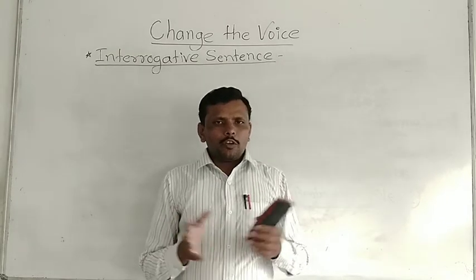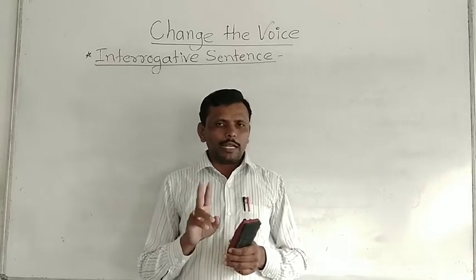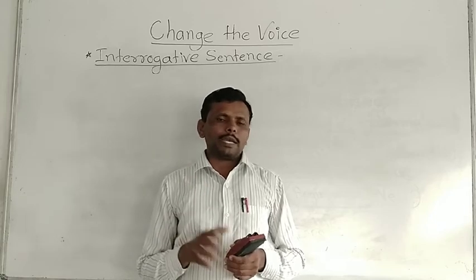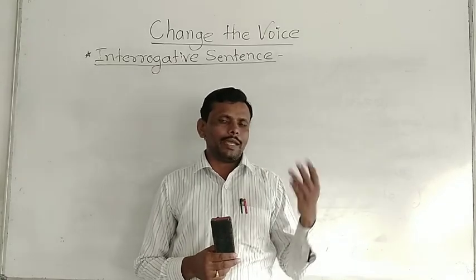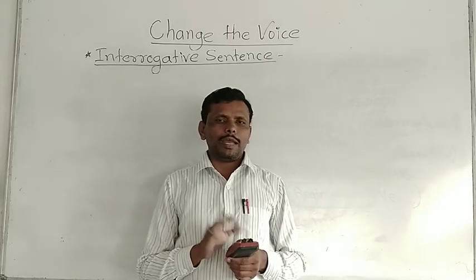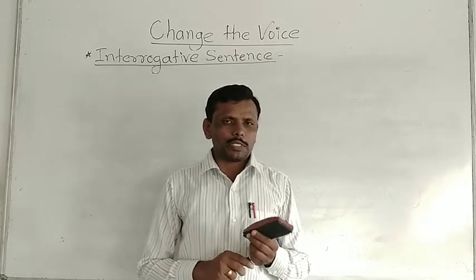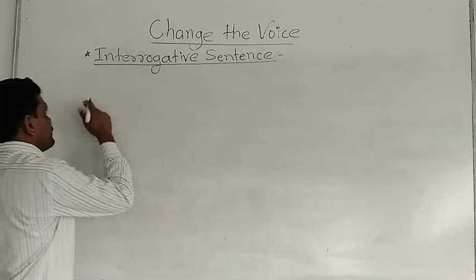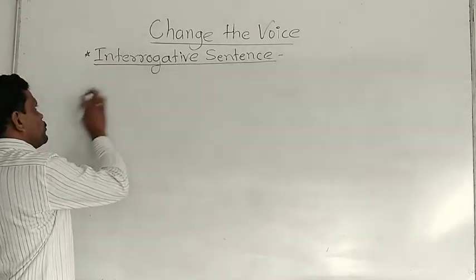Okay, interrogative sentence. There are two types in the interrogative sentence. There are two types of the questions. The first is verbal question and second is WH word type question. Verbal question begins with auxiliary verb and at end there is question mark. WH word type question begins with WH word and at end there is question mark. What is the structure of interrogative sentence? Okay, the structure of interrogative sentence is that either it begins with auxiliary verb or WH word type question.